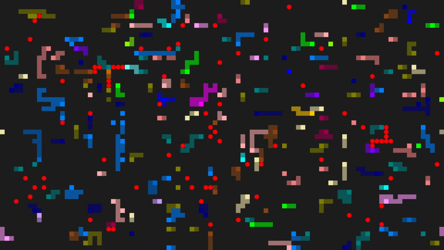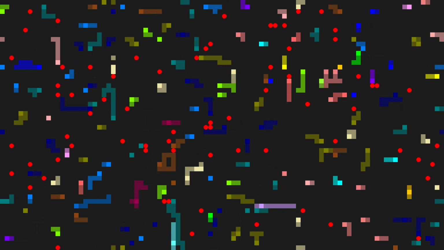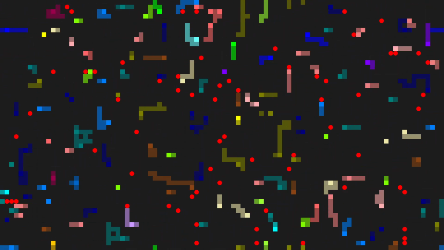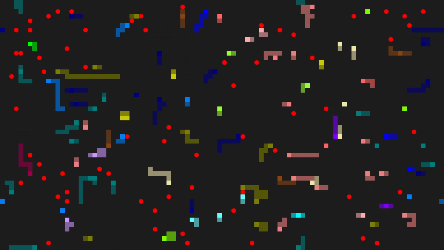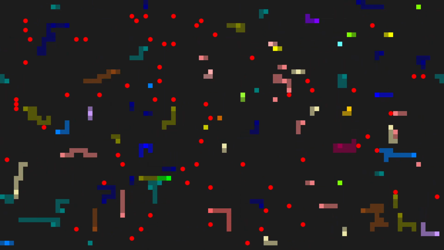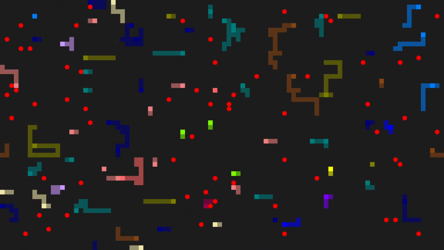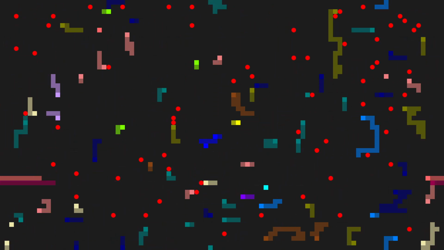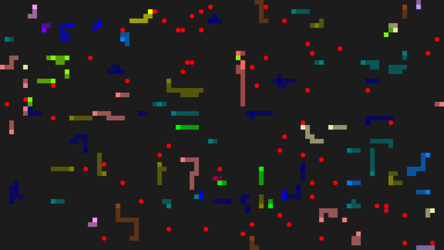Because they frequently reproduce, these snakes remain short. However, as their population increases, they consume more food than can be replenished, leading to a subsequent decline in their numbers. Over time, the species capable of more efficient food foraging will thrive, resulting in longer snakes than those present at the beginning of their evolution.